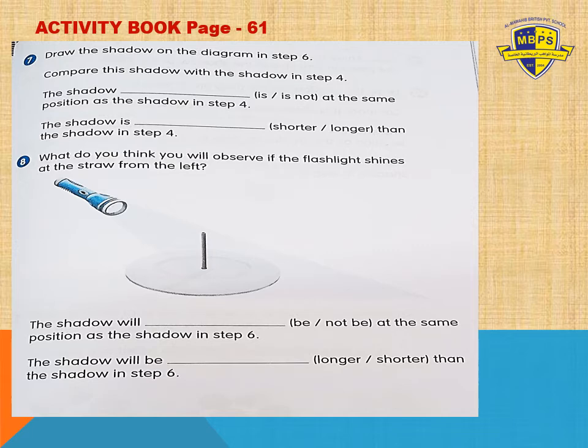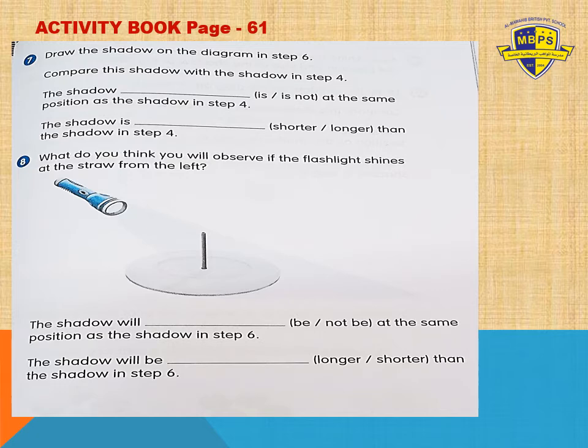If the source of light is in front of you, where will the shadow form? If it is from the right side, where will the shadow form? Keep this in mind and give me the right answer, okay? Then the next blank: the shadow is shorter or longer than the shadow in step 4. From step 4 to step 6, will the shadow be shorter or longer?